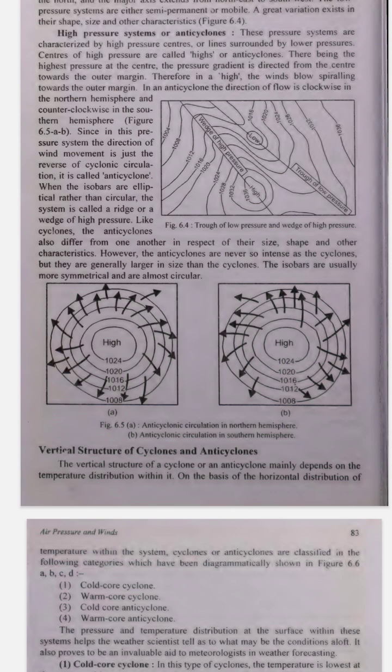3. Wind direction in high-pressure systems. As the air moves outwards from the high-pressure center, it doesn't move in a straight line. Due to the Earth's rotation, in the northern hemisphere, like in the United States or Europe, the air spirals clockwise. In the southern hemisphere, like in Australia or South Africa, the air spirals counterclockwise. This spiraling movement creates a gentle, outward flow of air.